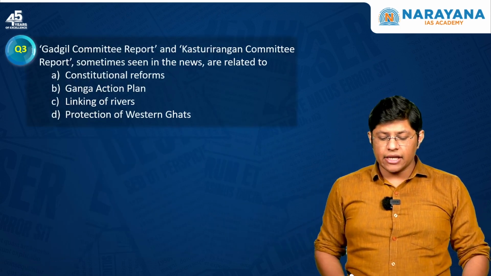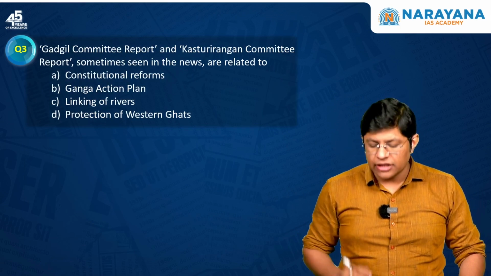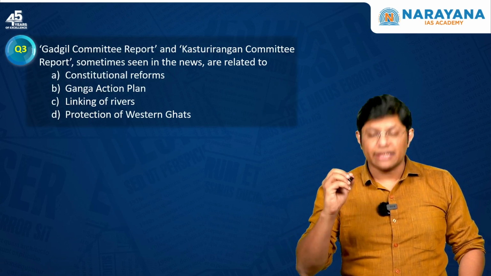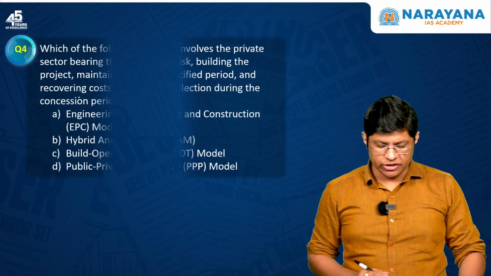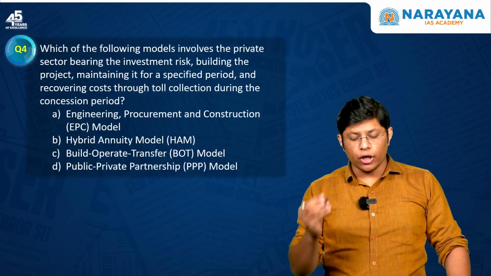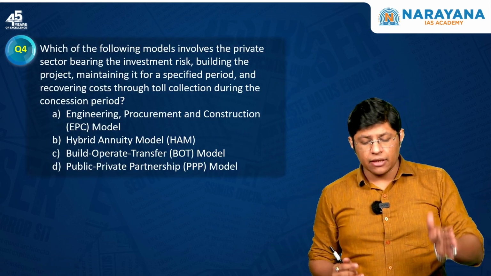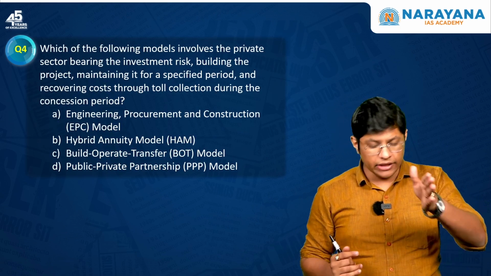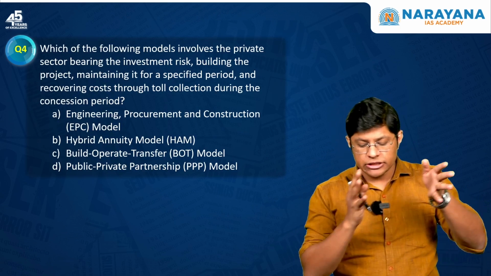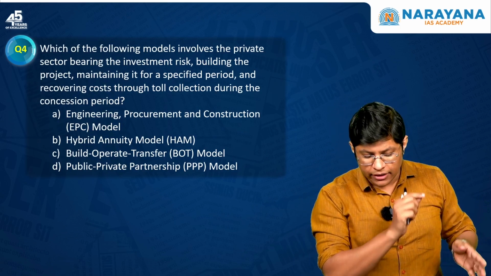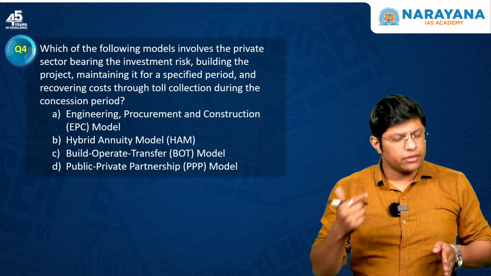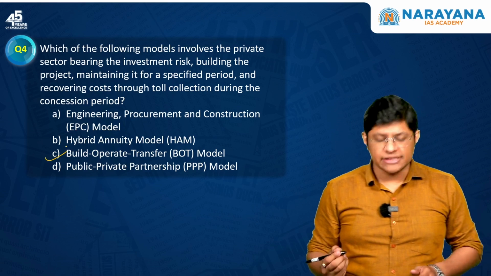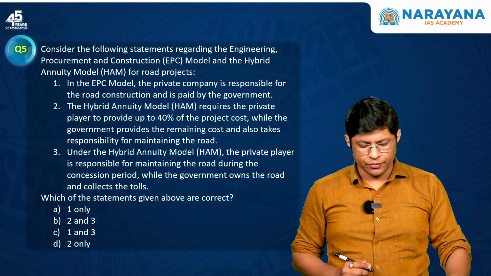Next, the Gadgil Committee report and Kasturirangan Committee report are related to protection of the Western Ghats. Option D is the correct answer. Very easy question. Next, which of the following models involves the private sector bearing the investment risk, building the project, maintaining it for a specified period and recovering cost through toll collection during the concession period? It's the BOT model. Option C is the correct answer for question number 4.